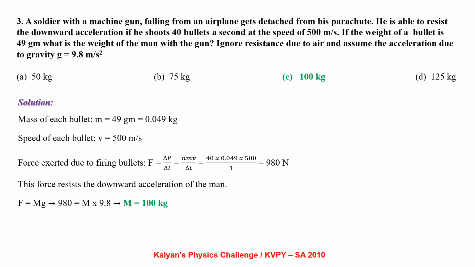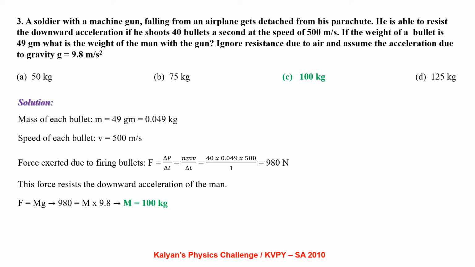A soldier with a machine gun falling from an airplane gets detached from his parachute. He is able to resist the downward acceleration if he shoots 40 bullets a second at a speed of 500 meters per second. If the weight of the bullet is 49 gram, what is the weight of the man with the machine gun? Ignore resistance due to air and assume the acceleration due to gravity to be 9.8 meters per second square.